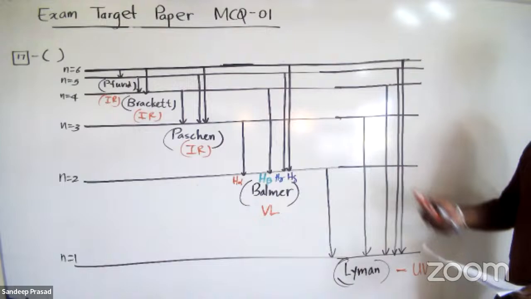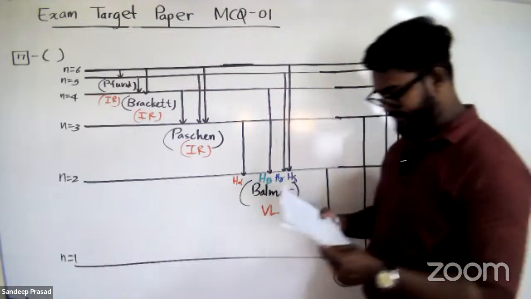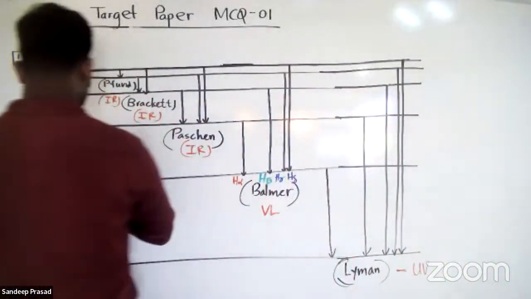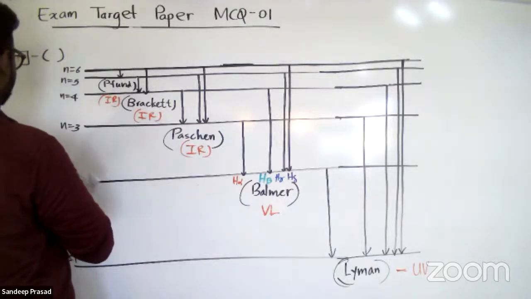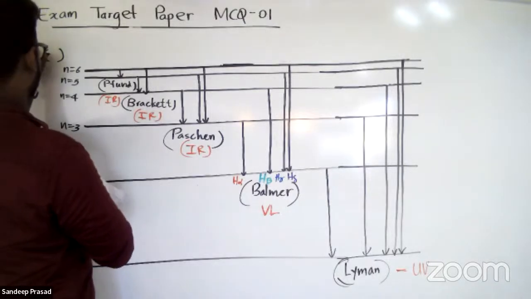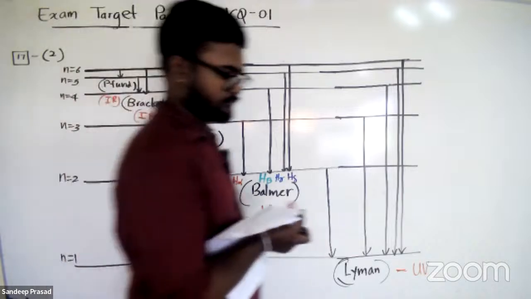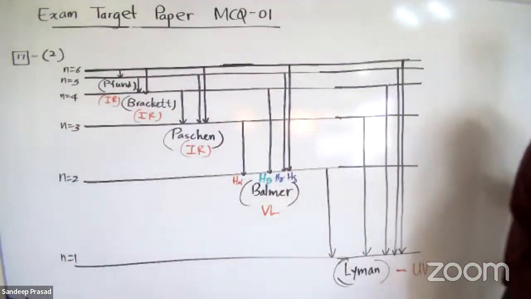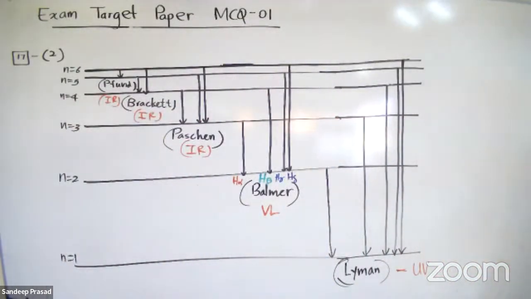N equal 3 to 1 is also Lyman. So the answer for question number 17 is the second one. Yes.